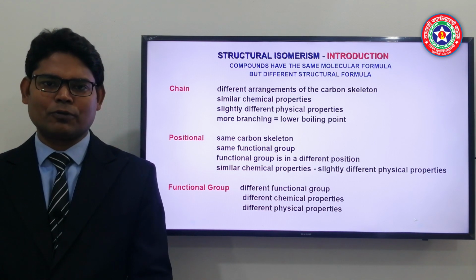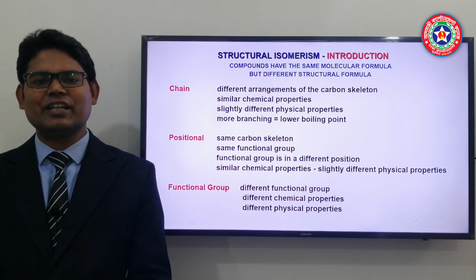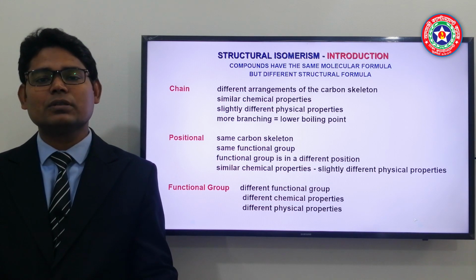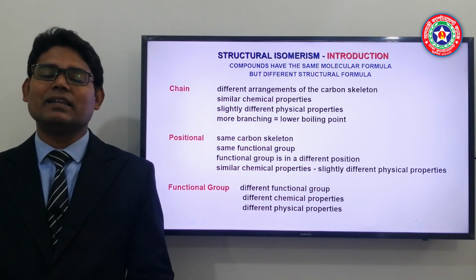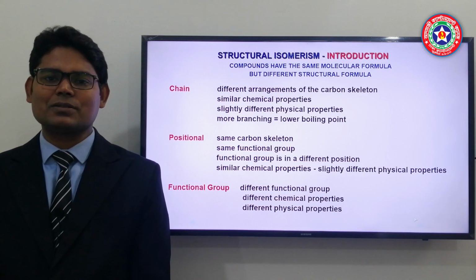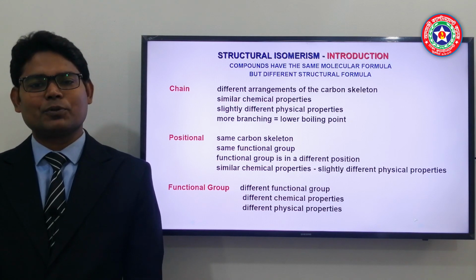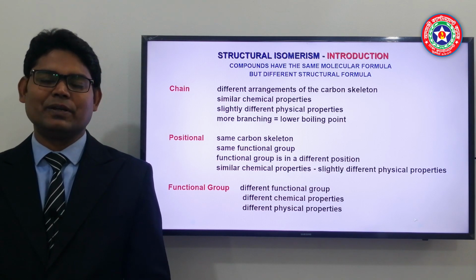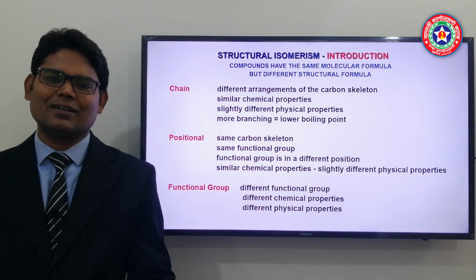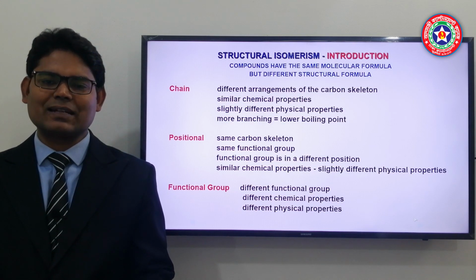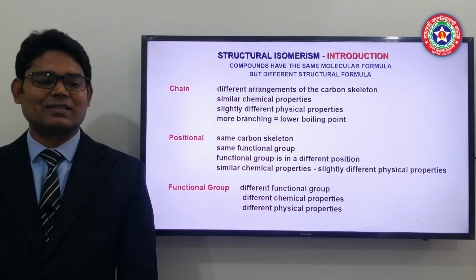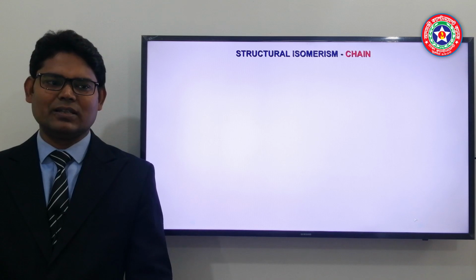One thing to focus on here: for both chain and positional isomers, their chemical characteristics will be the same and they both have the same functional group, but their physical characteristics will differ a little. But in the case of functional group isomers, both the chemical properties and physical properties will change, because the functional group has been changed. And in the first class we learned that the chemical character of an organic compound is totally controlled by the functional group. Now we will discuss elaborately, one by one, all these terms.